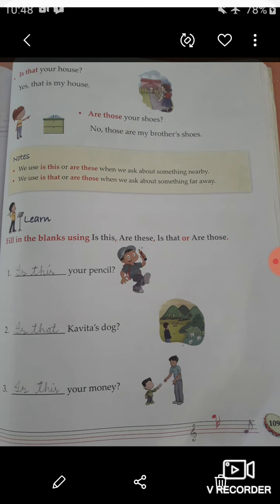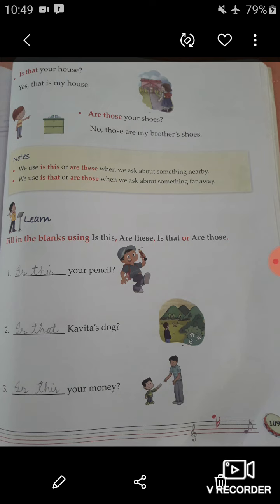Okay, now students, we use is that or are those when we ask about something far away. So students, in your previous chapter you had studied that is is used for singular and are is used for plural, that is used for far away, and those is also used for far away. So students, is that is used for something far away but singular, while are those is used for something far away but plural. So I hope this is clear to you.